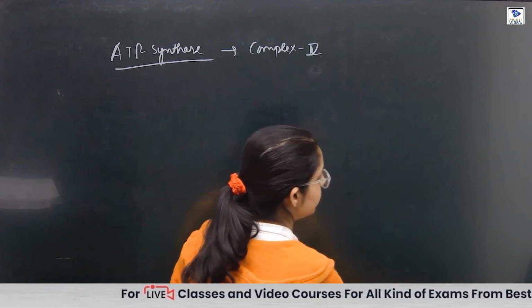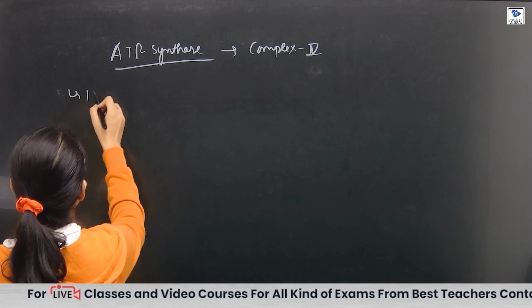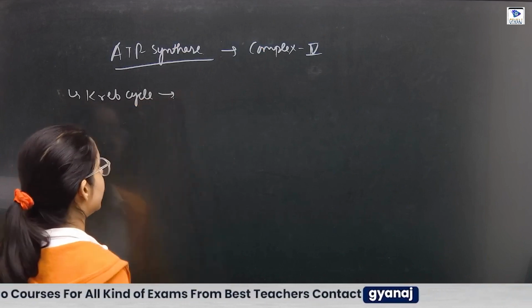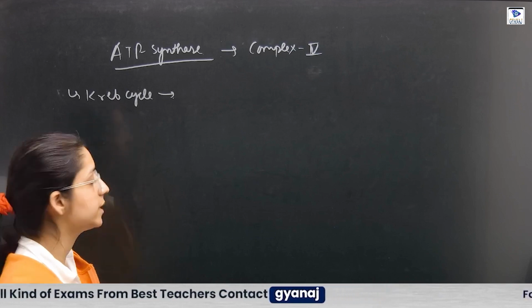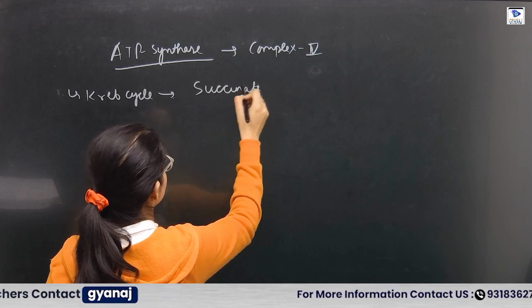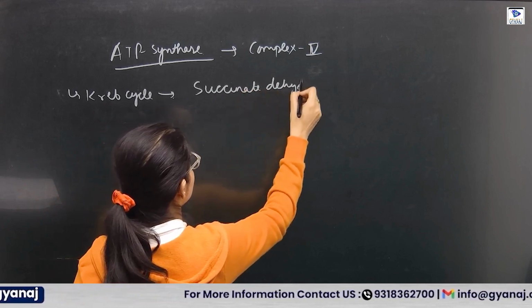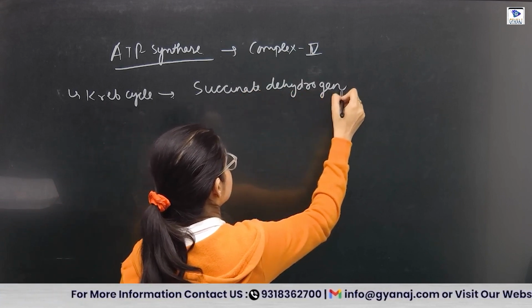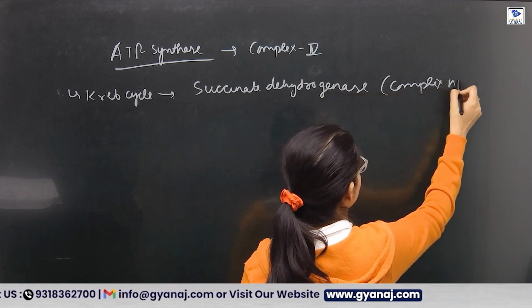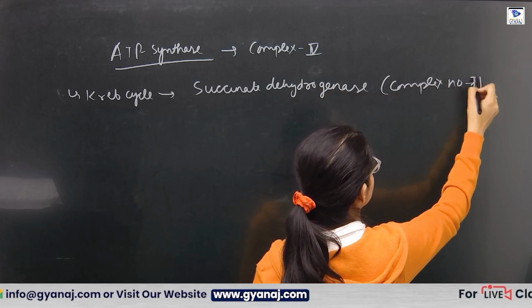And when we study the Krebs cycle, one enzyme present in the inner membrane is succinate dehydrogenase, also known as complex 2.